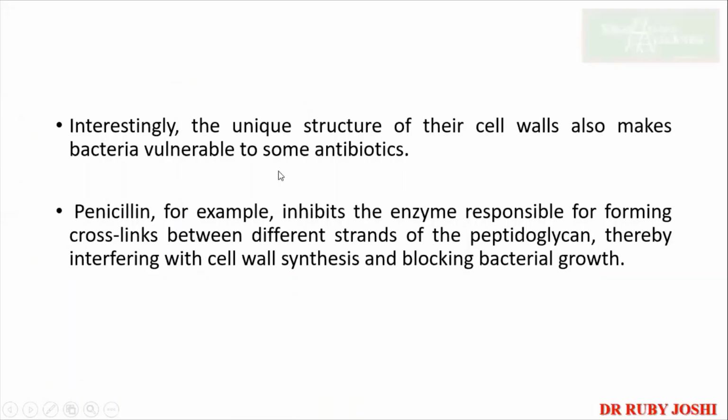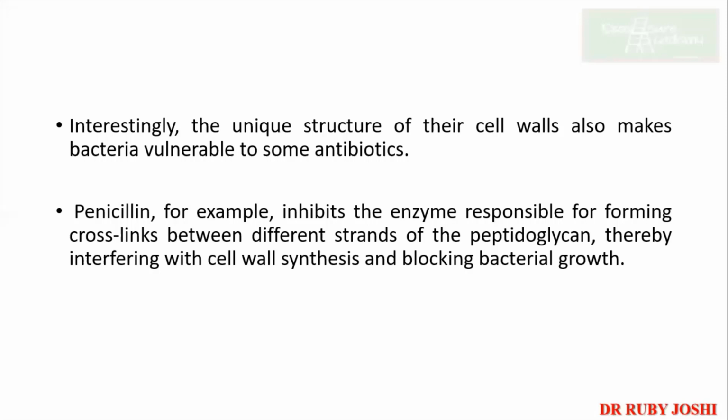Now interestingly, the unique structure of their cell walls also makes bacteria vulnerable to some antibiotics. Already we saw certain antibiotics, right? So that was the example. Those antibiotics are secreted by the other bacteria. Okay, so whenever two different species of bacteria are present, in order to survive, to get all the resources, they start secreting out the antibiotics. So sometimes these antibiotics are lethal to the other species of the bacteria. For example, just now we saw vancomycin and bacitracin are there, right?